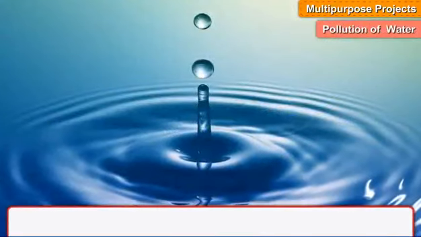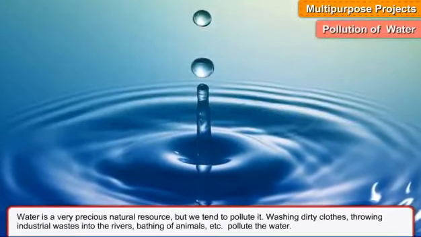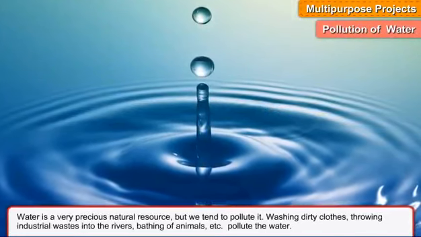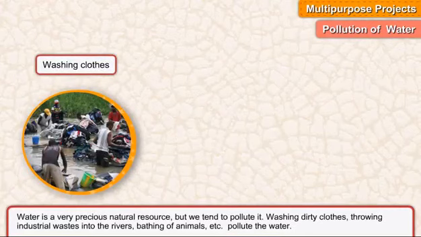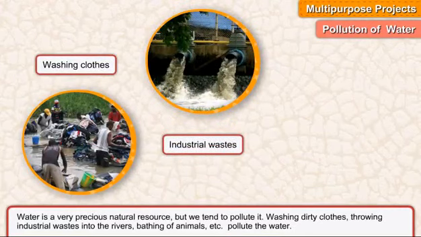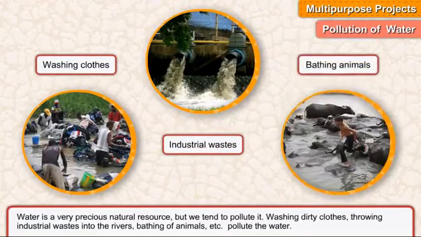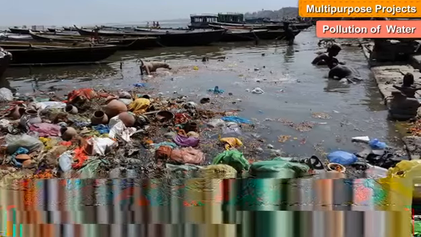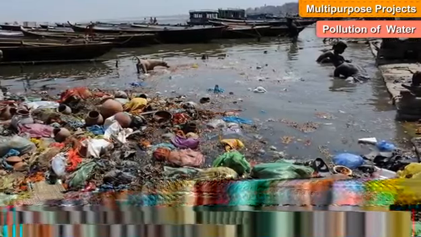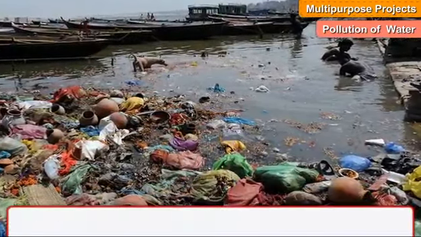Pollution of water. Water is a very precious natural resource, but we tend to pollute it. Washing dirty clothes, throwing industrial waste into the rivers, bathing of animals, etc. pollute the water. Precious marine life is killed due to some human activities.